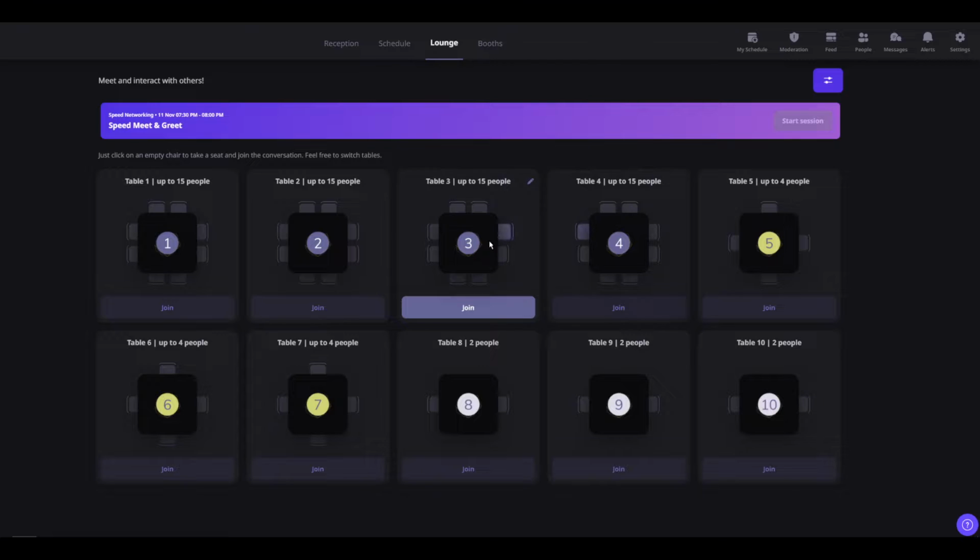These first 4 tables that are purple can have up to 15 people. The gold tables can have up to 4, and then these last 3 are just for 2 people, just to keep kind of more private conversations. So anyways, that is the lounge and kind of the networking area. And this is also where we'll do the speed meet and greet on Thursday evening. Definitely recommend as many speakers as possible to take part in the meet and greet. That's a big reason a lot of people attend these things, is to meet the speakers personally.